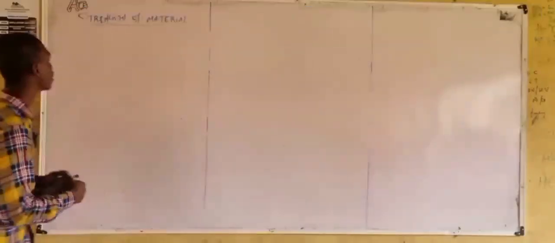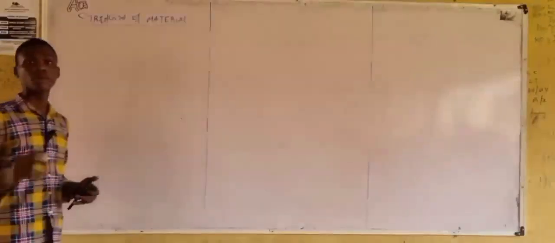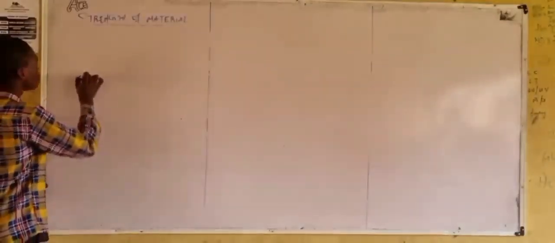Okay, considering this material, in this case, we have a beam.